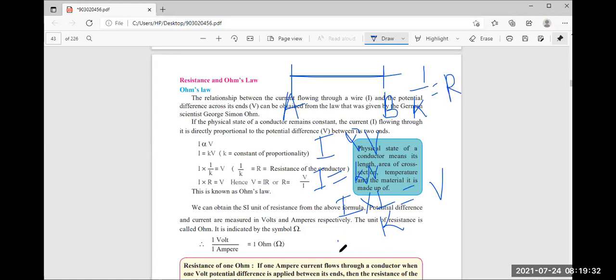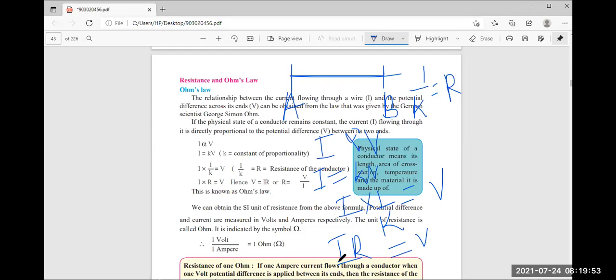Due to that, we can write I into R is equal to V. So when we speak about the potential difference, we have to consider how much current is flowing through it and the resistance. We take the product of resistance and current, then we get the potential difference.